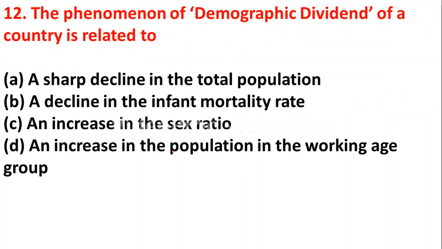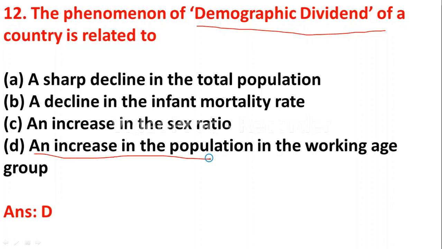Question number 12. The phenomena of demographic dividend of a country is related to option A, a sharp decline in the total population, option B, a decline in the infant mortality rate, option C, an increase in the sex ratio, option D, an increase in the population in the working age group. So demographic dividend means an increase in the population in the working age group. So option D is the correct answer.